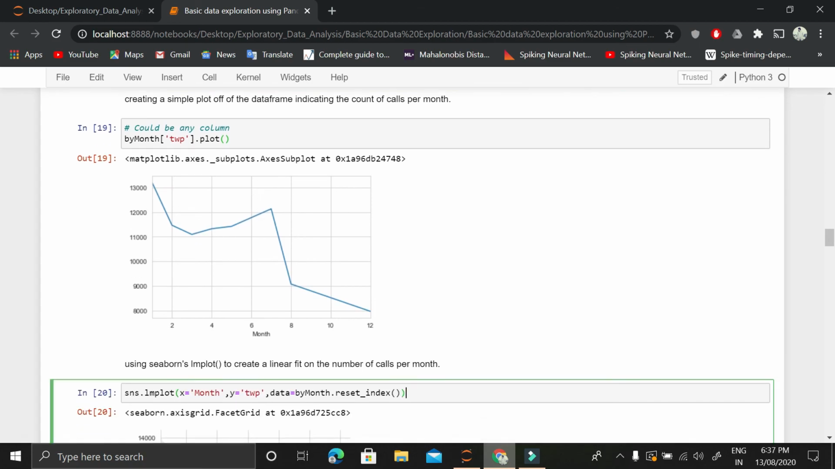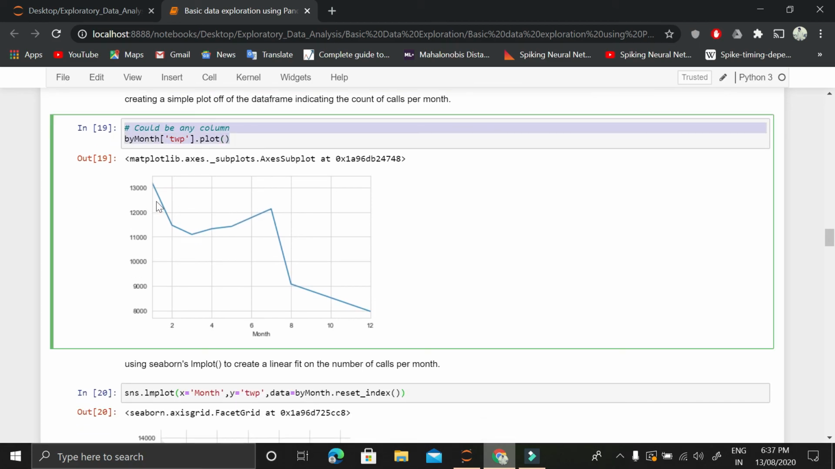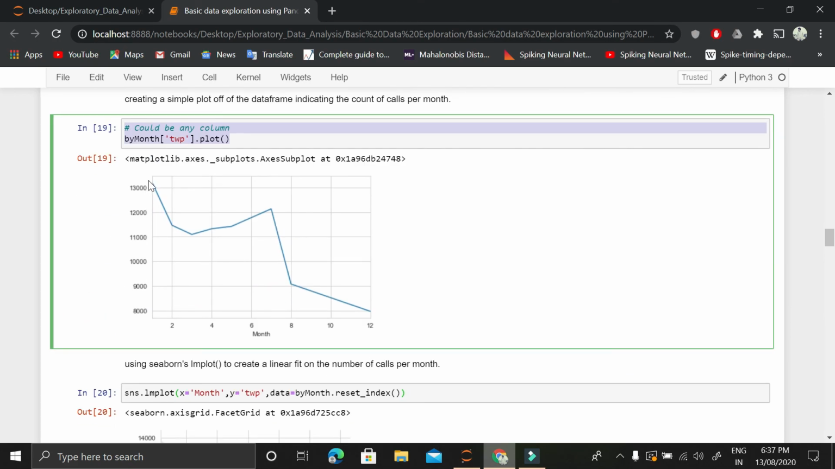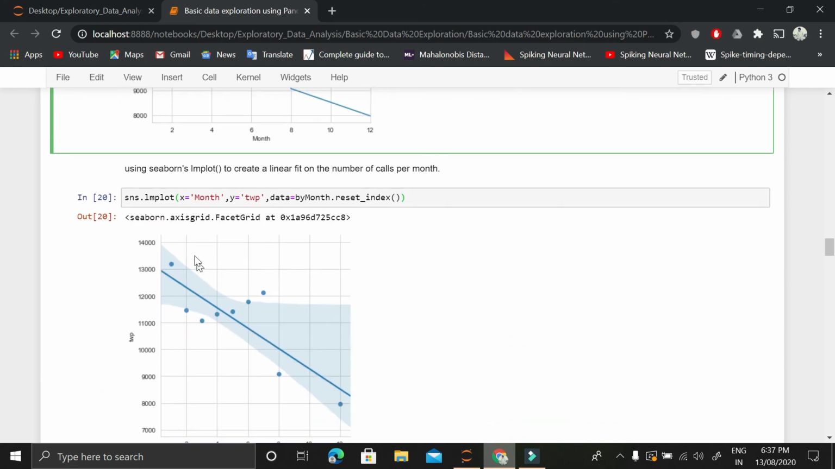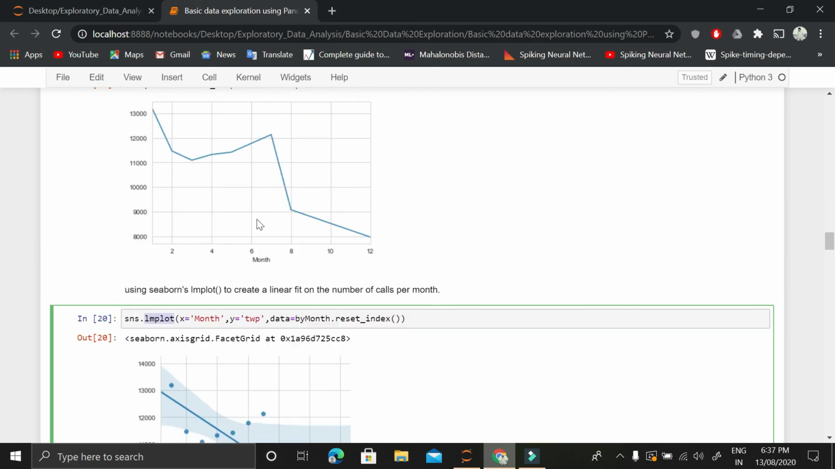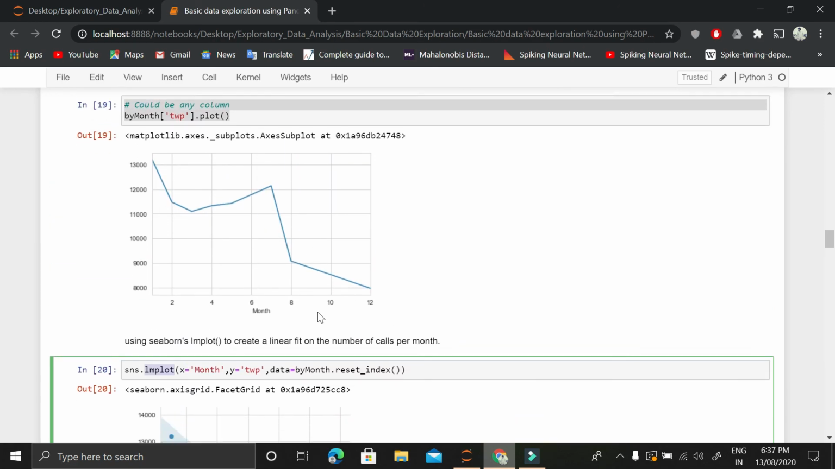Once we have done that, this trend is what we are seeing here. So this is what I was talking about. More than 13,000 values are for the first month, and then for the second, third and fourth. Then what we want to do is model it. So this is applying a linear model, and we want to plot it. This is linear model plotting, a linear fit to the number of calls made per month.